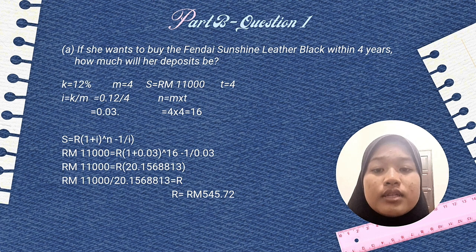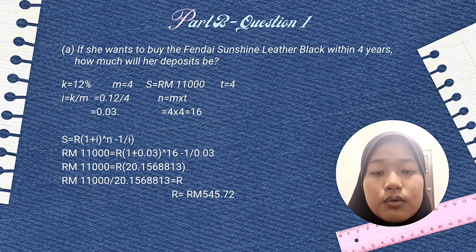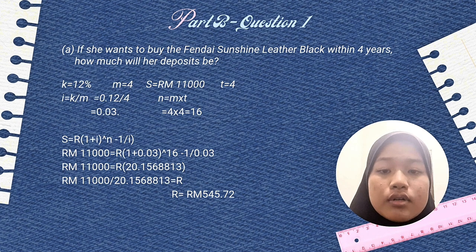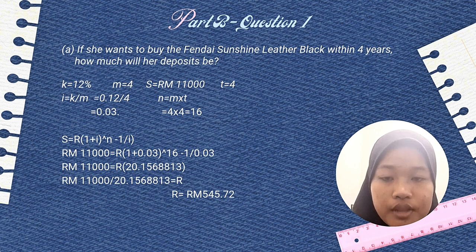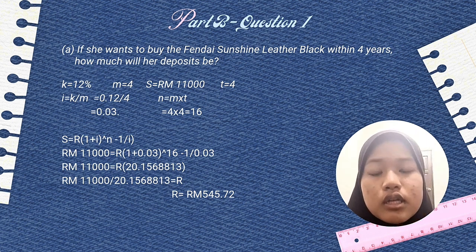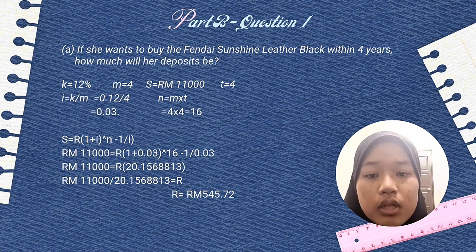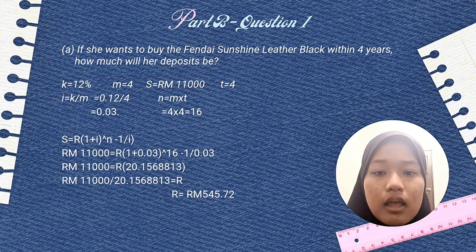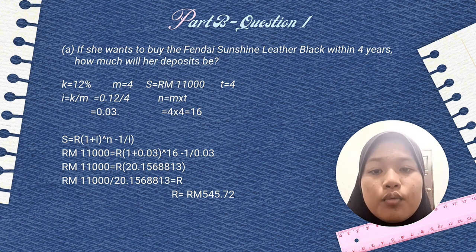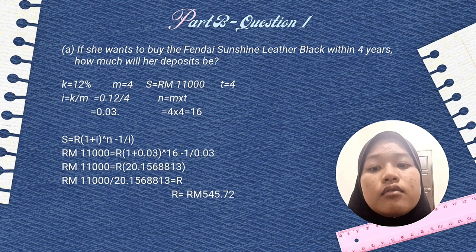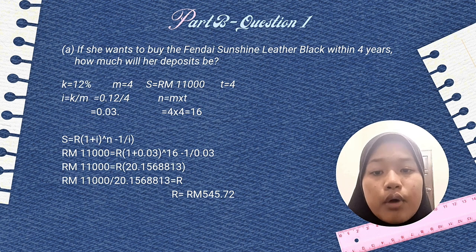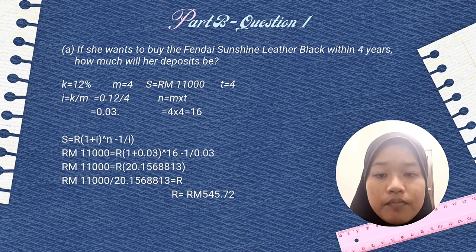We substitute the amount into the formula, so 11,000 equals R[(1 + 0.03)^16 - 1] over 0.03. And we get the answer, 11,000 equals R multiplied by 20.1568813. And we calculate 11,000 over 20.1568813 equals R. And we get RM 545.72.